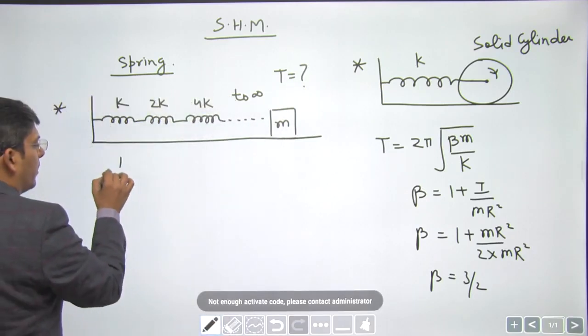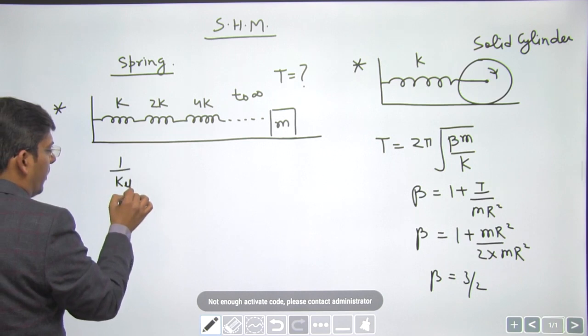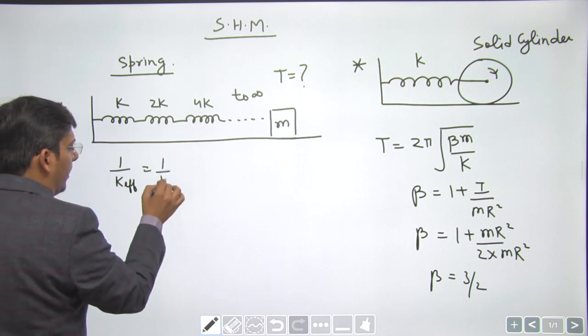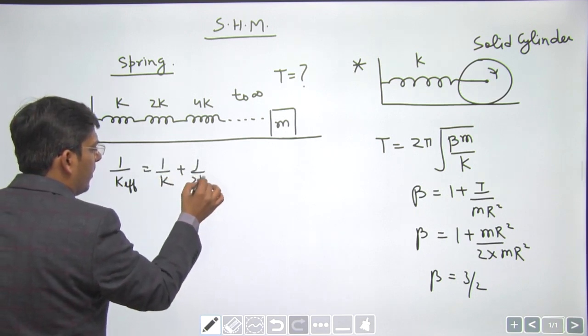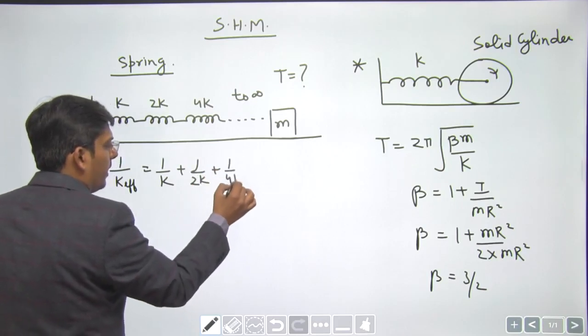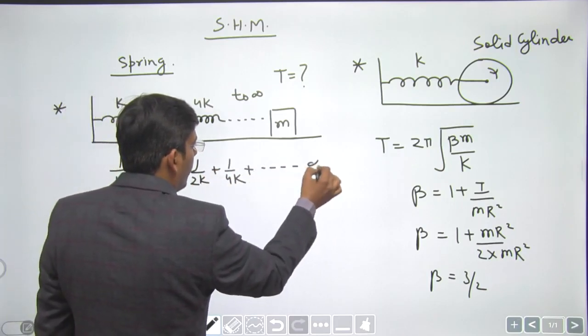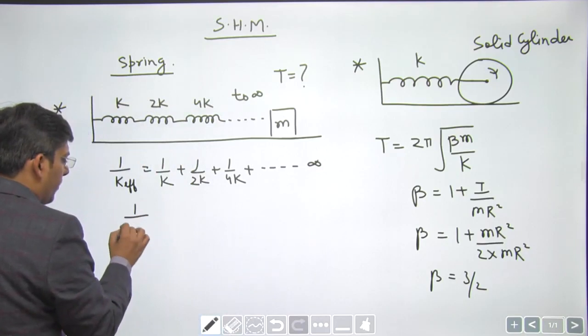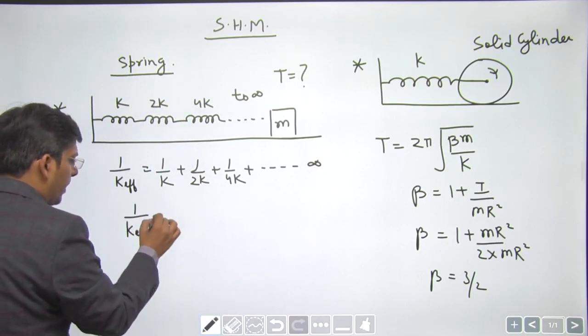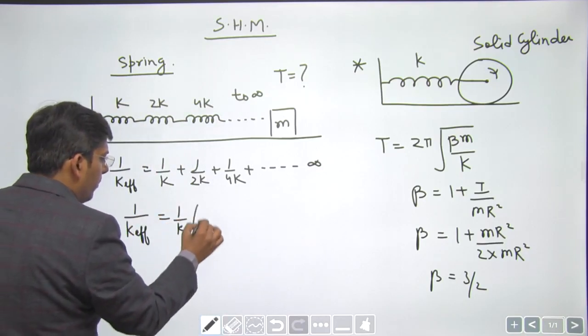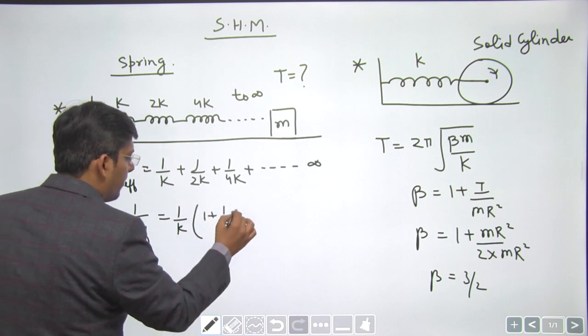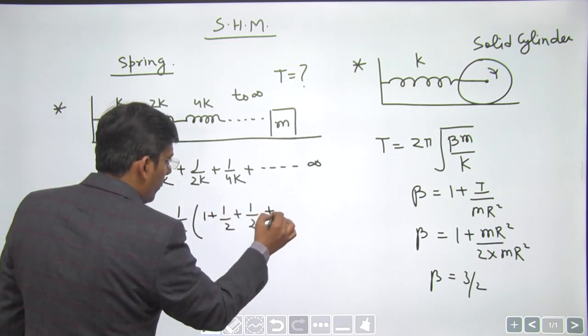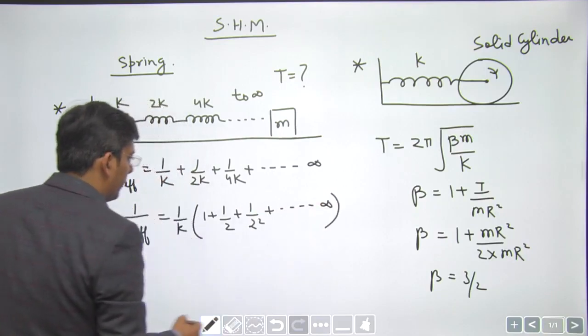So 1 upon k effective is 1 upon k plus 1 upon 2k plus 1 upon 4k up to infinity. 1 upon k effective is 1 upon k times 1 plus 1 by 2 plus 1 by 2 square up to infinity.